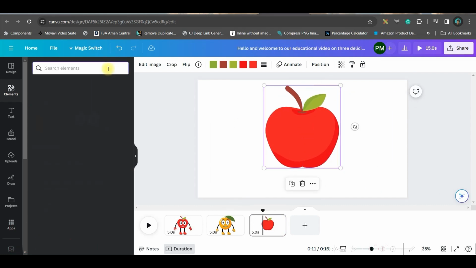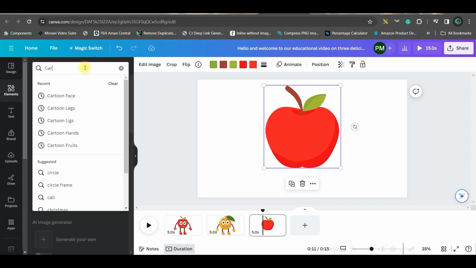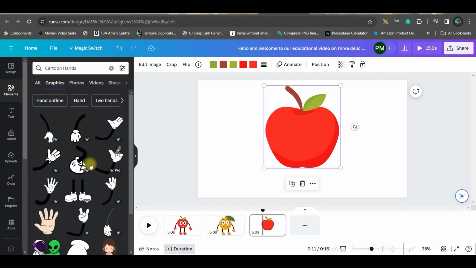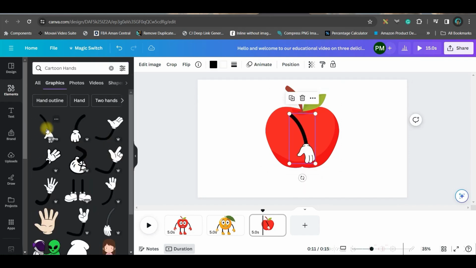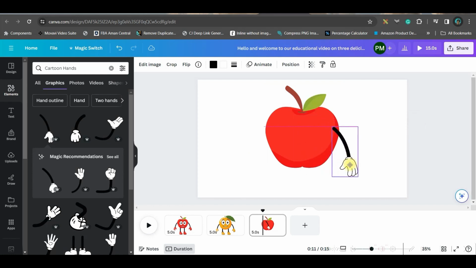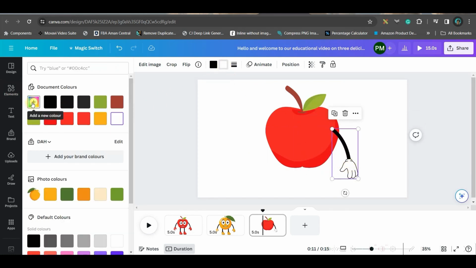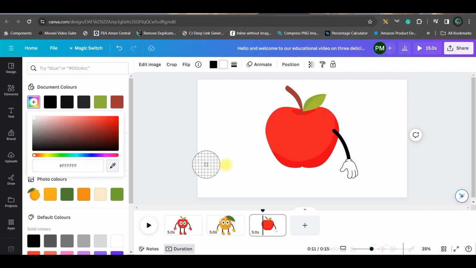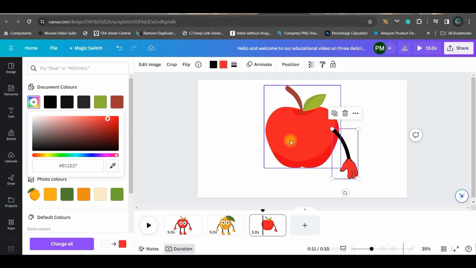Then again in this section, I will have to type cartoon hands. Now go to this see all option and select the hand which you like. For me, I like this hand. Just drag it in the right place. Now go to this color section from the top bar. Go to this plus button. Take the picker and pick the color from the apple.